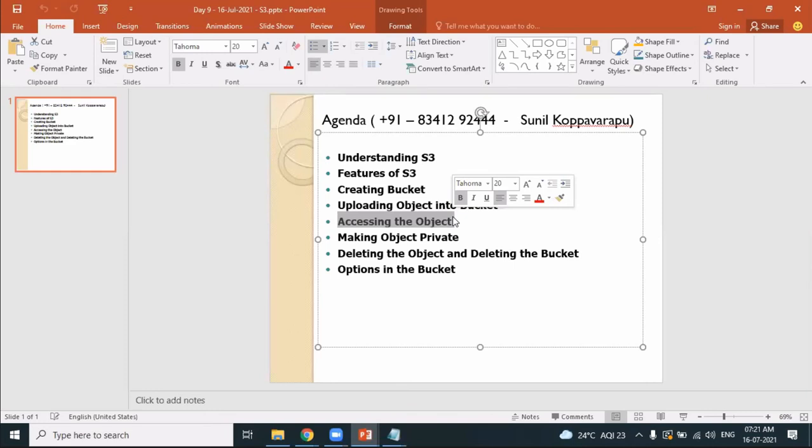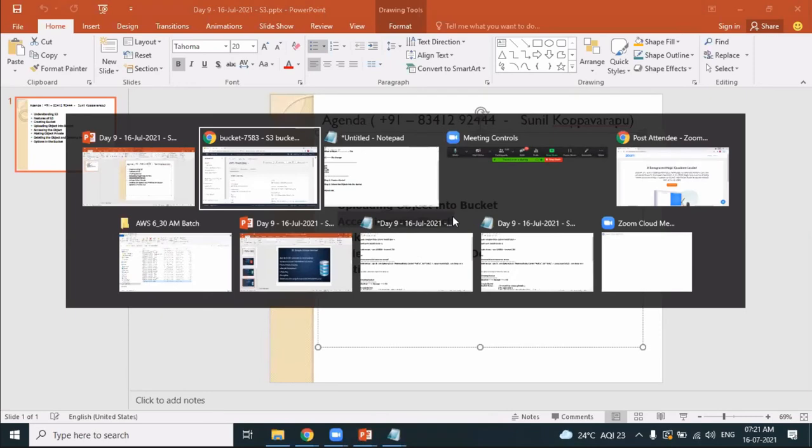Making the object private. Now I have made the object public. So as I made the object public, anybody in the world can access it. I can make the object private. If I don't want it to be accessed, I'll make the object private.